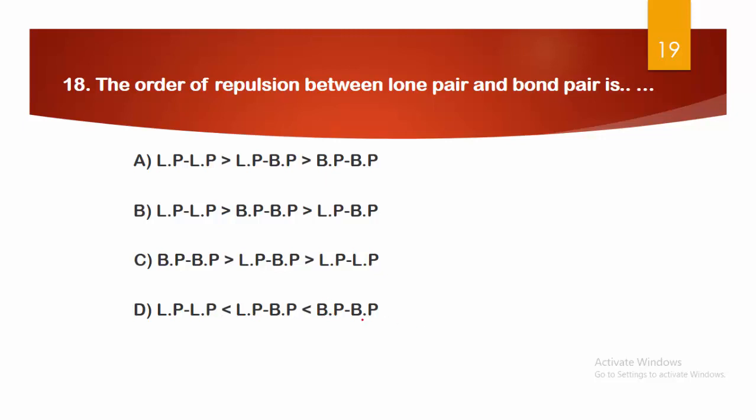So the right answer, as we studied in the VSEPR theory, is that the repulsion between lone pair-lone pair is always greater than lone pair-bond pair, which is greater than bond pair-bond pair. So the right answer to this question is option A. According to VSEPR theory, regular geometries can be converted to irregular geometries due to the lone pairs of electrons.